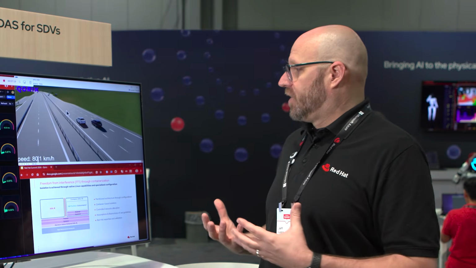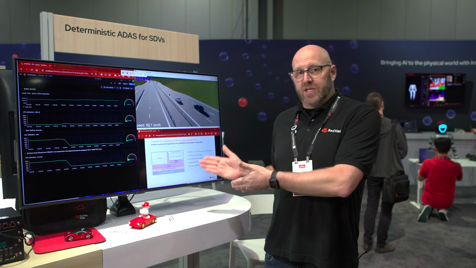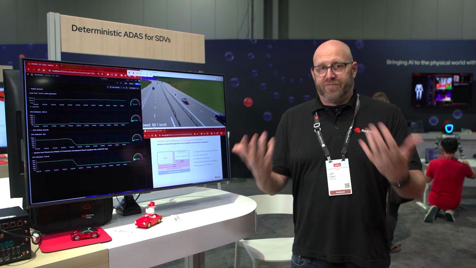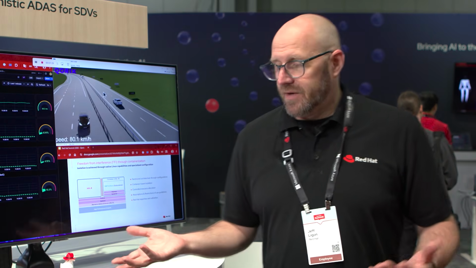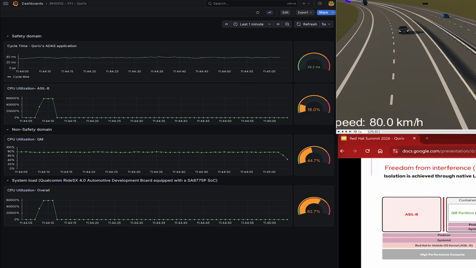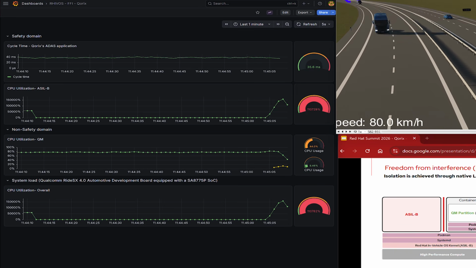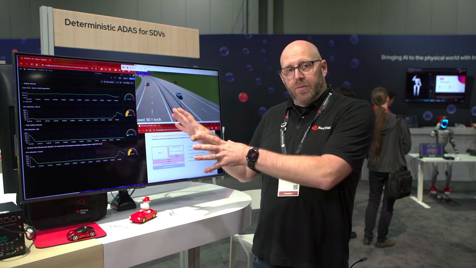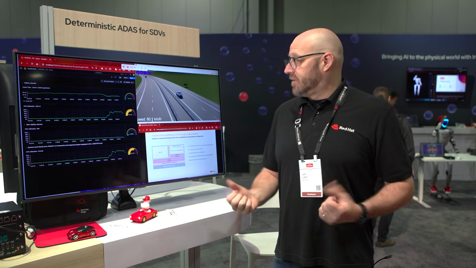In order for us to trust that we are free from interference when we're dealing with processes running inside the QM container, we want to make sure that we can actually fail the test first. Who trusts a test that doesn't go red before it goes green, right? So we're going to start a process inside the root of the operating system, inside the ASLB zone, that will peg the processor. And as we can see in the cycle time of the ADAS application, we're getting these spiky little bumps, and it's not as deterministic as it used to be.